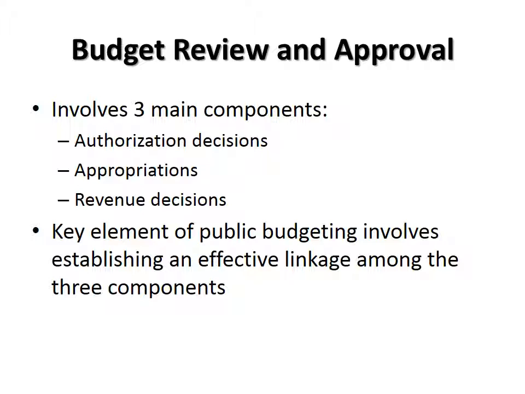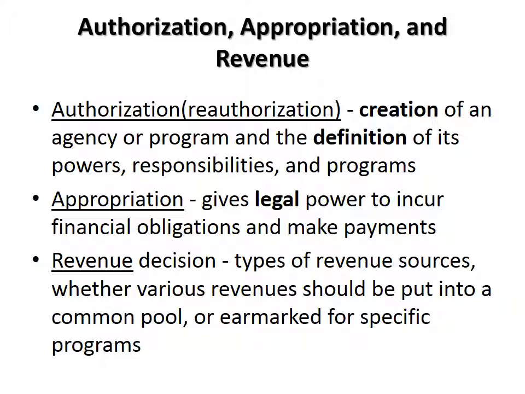Congressional budget review and approval involves three main components. The first has to do with authorization decisions, the second has to do with appropriations, and the third has to do with revenue decisions. The key elements of public budgeting involve establishing an effective linkage among these three components. What do authorization, appropriation, and revenue decisions involve?